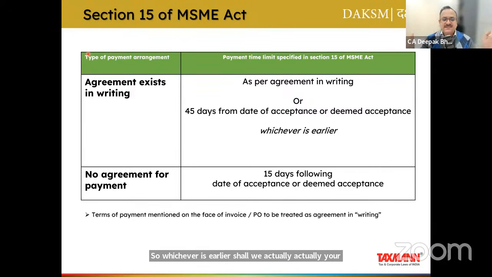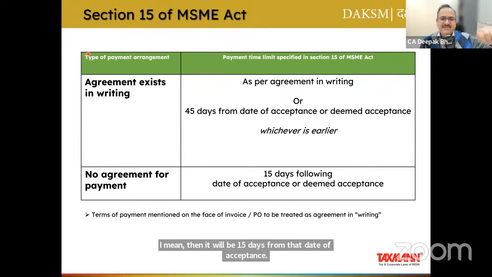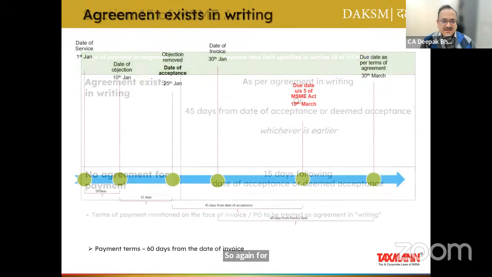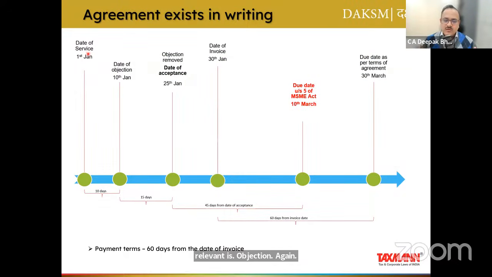And if there is no agreement, then as per the MSME Act, it will be 15 days from the date of acceptance. Again, for date of acceptance, what is relevant is objection. For removal of objection, there is no time limit. I'm giving you a hint. For removal of objection, there is no time limit. If you raise an objection on 10th of January, it can be removed even after 2 months. It can be removed even after 3 months.